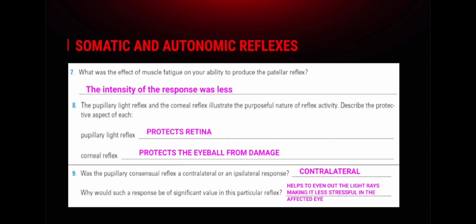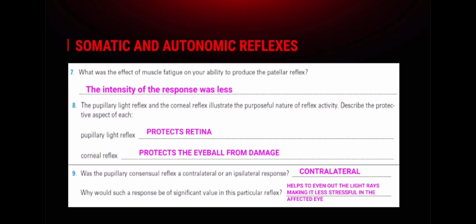Number 7, what was the effect of muscle fatigue on your ability to produce the patellar reflex? The intensity of the response was less. Number 8, the pupillary light reflex and corneal reflex illustrate the purposeful nature of reflex activity. Describe the protective aspect of each. First, the pupillary light reflex protects the retina. The corneal reflex protects the eyeball from damage.